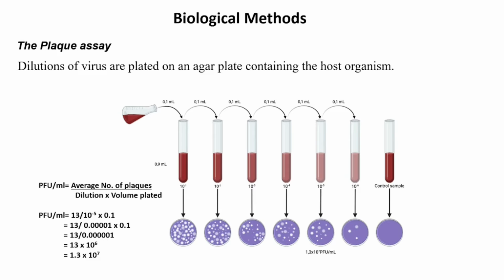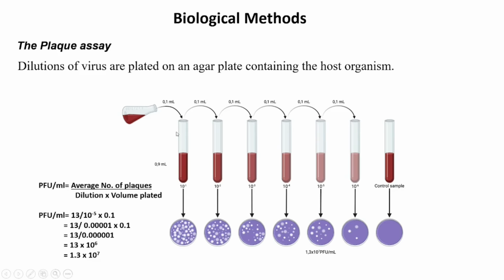Hence, counting the number of plaques gives us the number of infectious virions or plaque forming units in the given dilution plate. The number of virions in the original sample can be easily calculated taking into consideration the dilution factor and the volume of the sample plated.